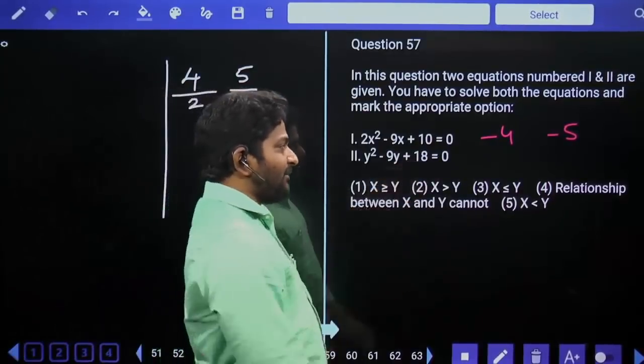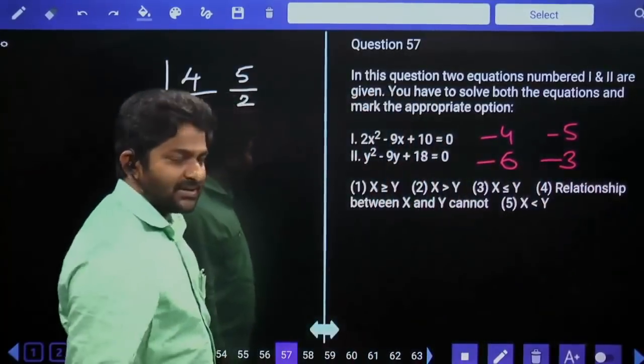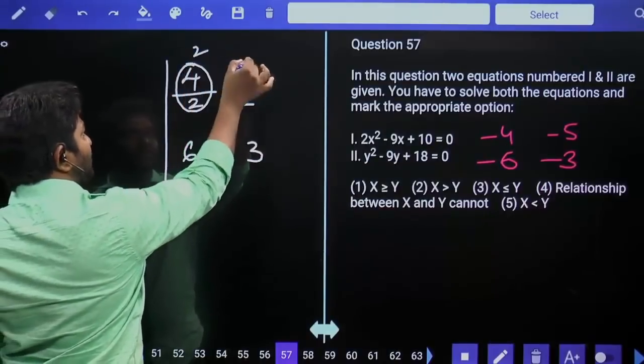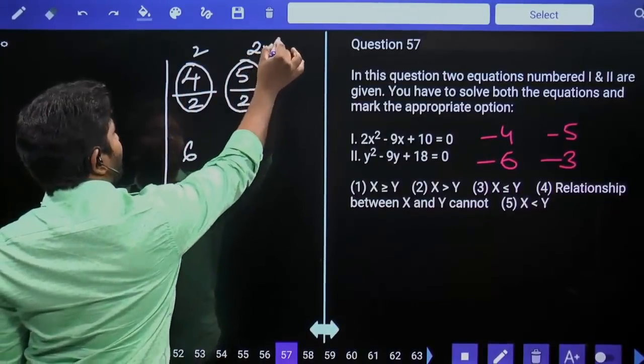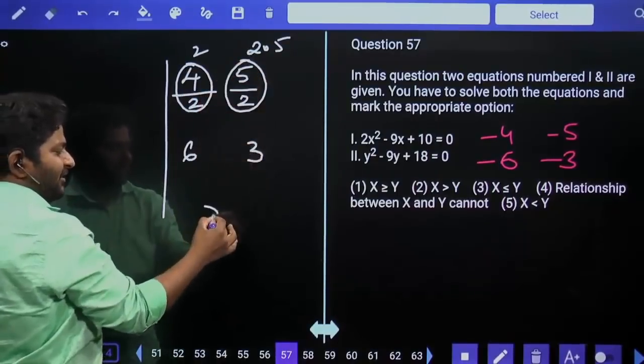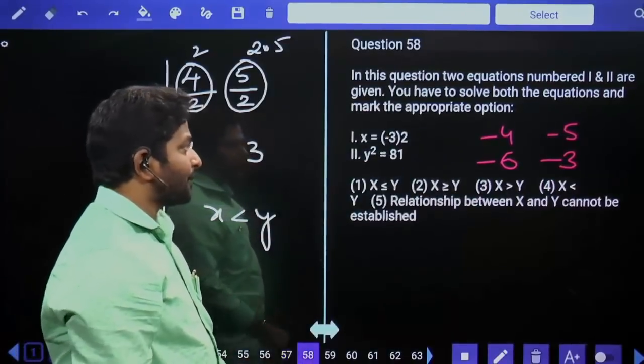Now 18 can be written as 6 into 3 or minus 6 into minus 3, that is minus 9. Factors are plus 6 and then plus 3. This is equal to 2 and it is equal to 2.5. X less than y. There is only one condition we are getting, x less than y, final answer.